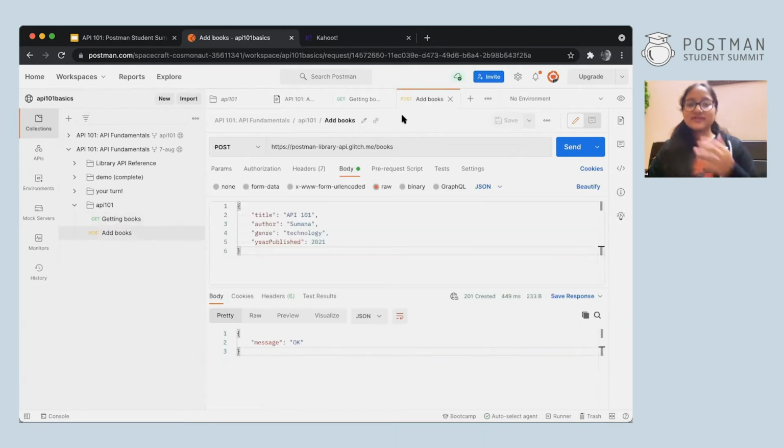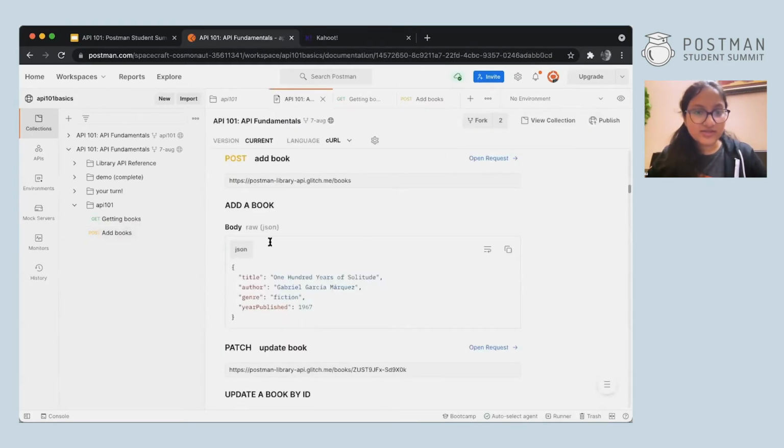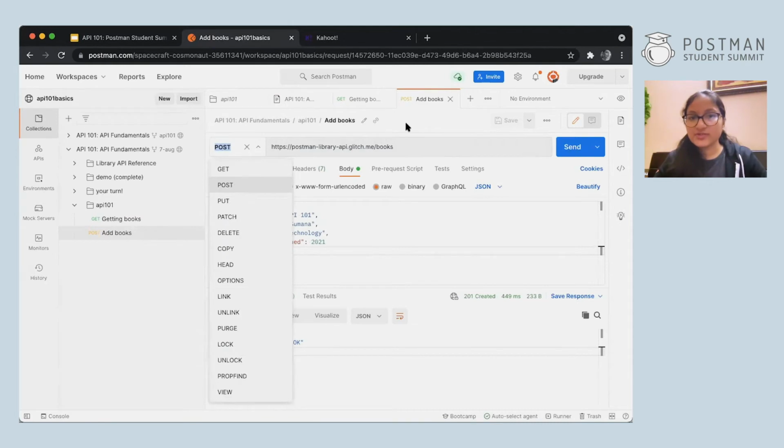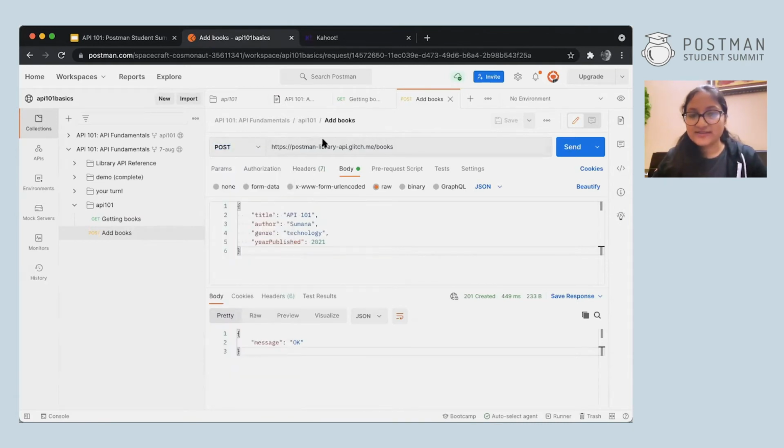Here is the post request that I had created. First thing I did was add the URL, which I got from the documentation, which is simply the endpoint and /books. After that, people who are getting unsupported media type, text or plain, you're getting that because you haven't entered the body data here. So first of all, make sure you've changed the method to post, and you have added this URL. Then you go to body, raw, and then JSON.